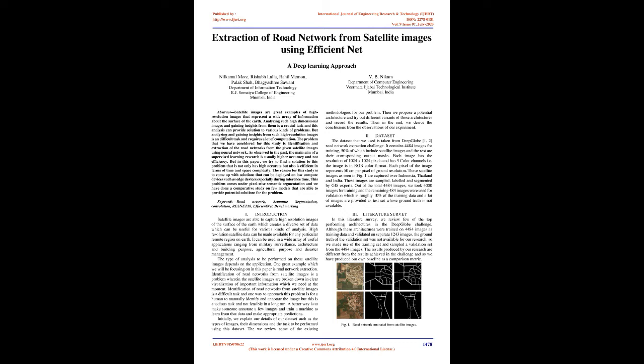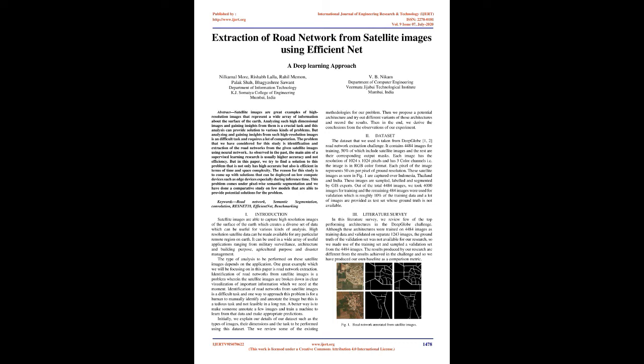Initially, we explain the details of our dataset, such as the types of images, their dimensions, and the task to be performed using this dataset. Then we review some of the existing methodologies for our problem. Then we propose a potential architecture and try out different variants of those architectures and record the results. Then in the end, we derive the conclusions from the observations of our experiment.